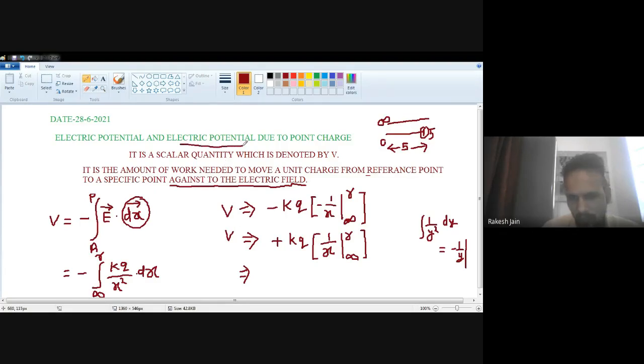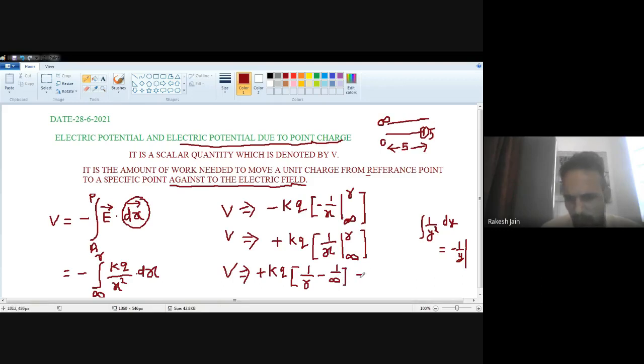We are seeing the electric potential derivation due to a point charge. So V is equal to plus kq. See very carefully. First the upper limit: in place of x, it now becomes r, minus the lower limit at the position of x, that is infinity. x is infinity.